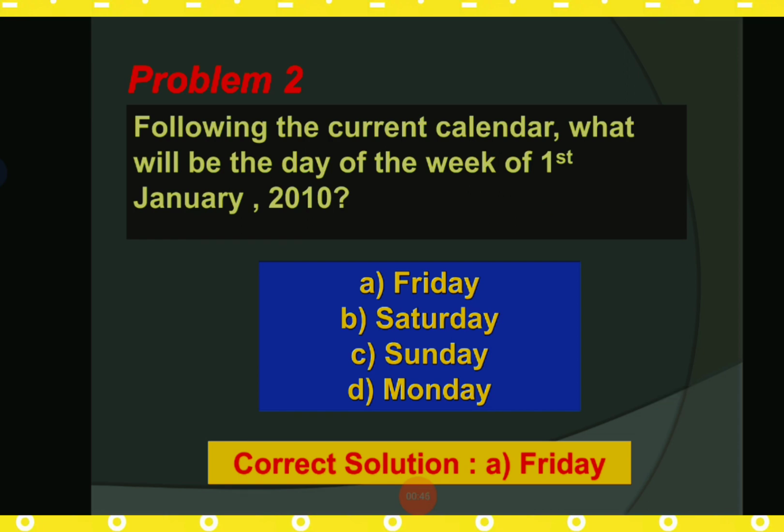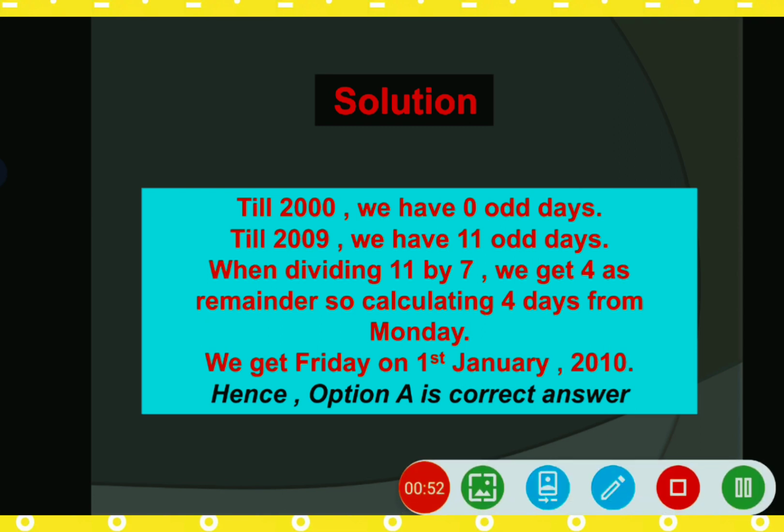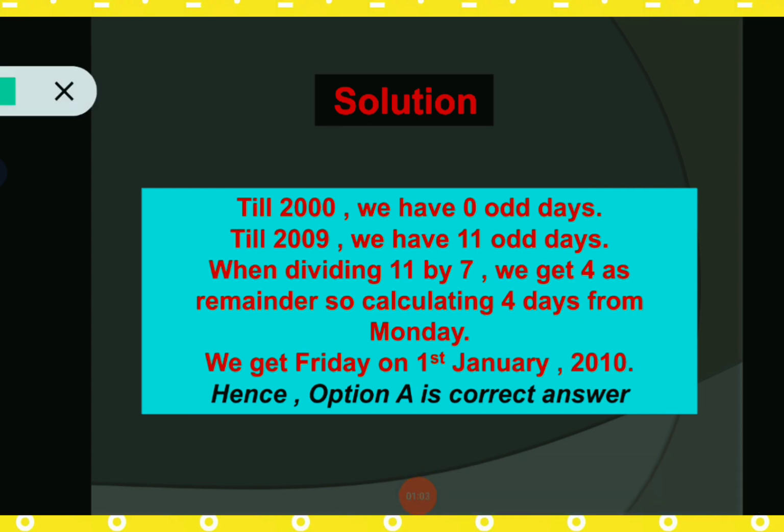So now going to the solution slide, and here we can see, we have to calculate the day of 1st January 2010. Okay, so till 2000 we have 0 odd days, we all know, because 400, 600, 800, 1200, 1600 years have